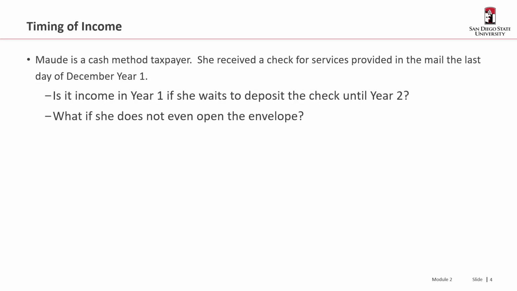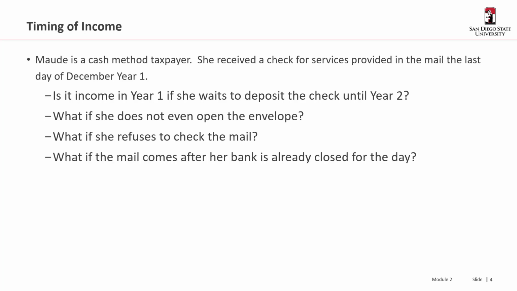What if she doesn't even open the envelope? Well, again, that's something she was in control of. When she decided not to open the envelope, she was in control. Therefore, that is still income. It was constructively received in year 1. What if she refuses to check the mail? Well, by now, hopefully you figured this out. She's in control of that choice. It is still constructively received in year 1.